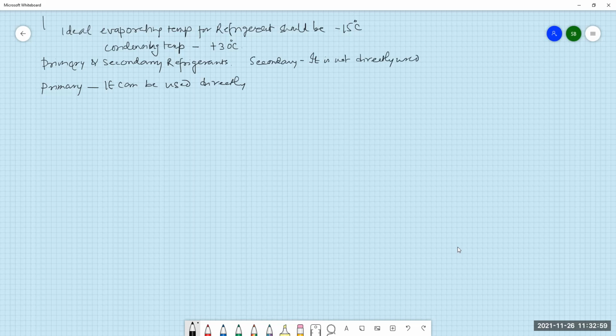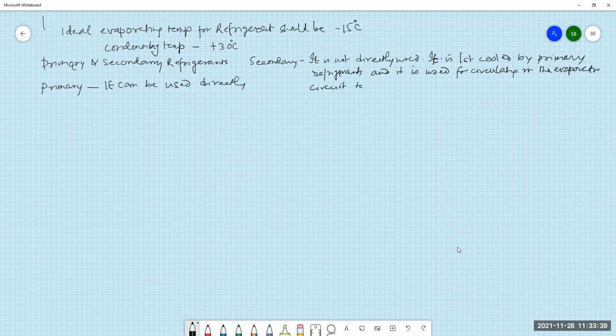It is first cooled by the primary refrigerant, then it is used for circulating in the evaporator circuit to cool it.